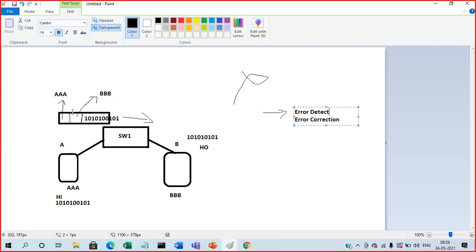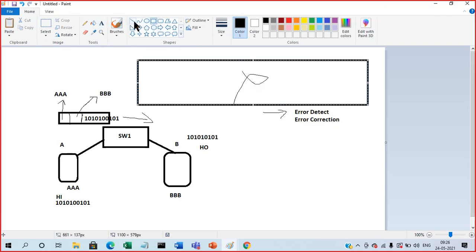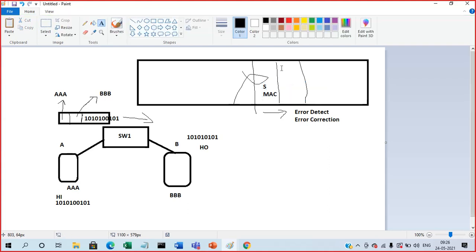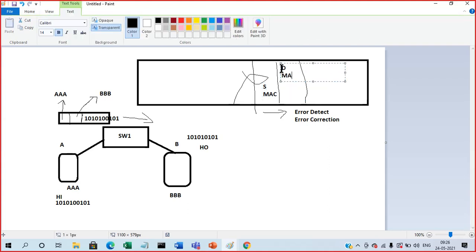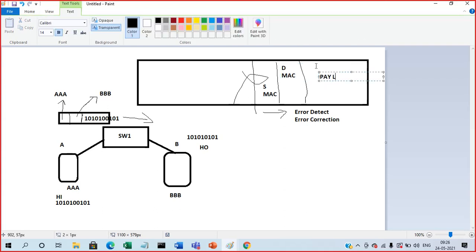Now what is our conclusion here? I can say that the Ethernet frame is not only the payload. This is the payload, and here we have the headers: this is the source MAC, destination MAC, and payload.